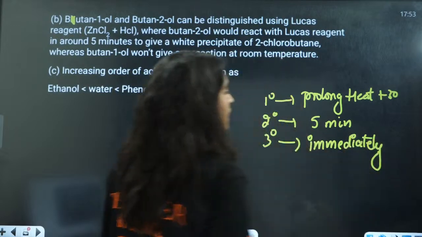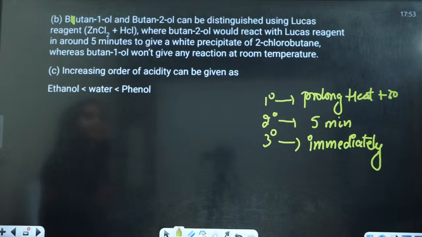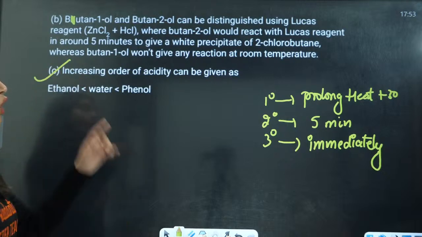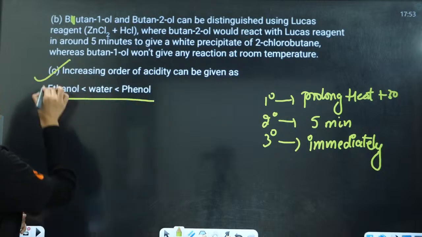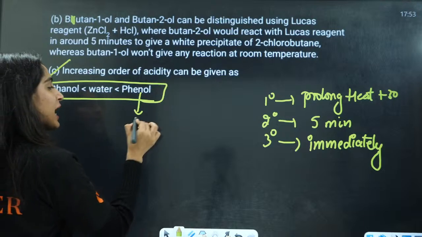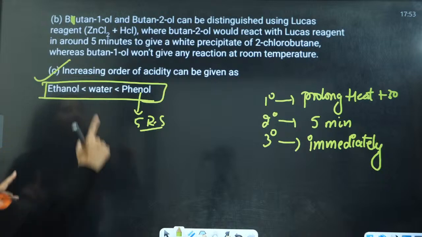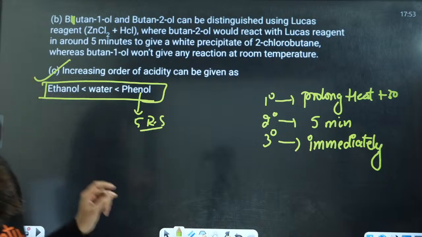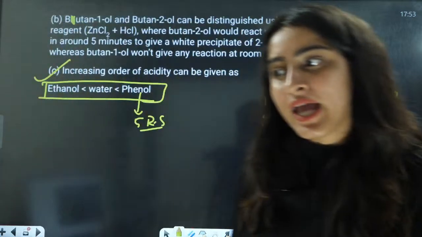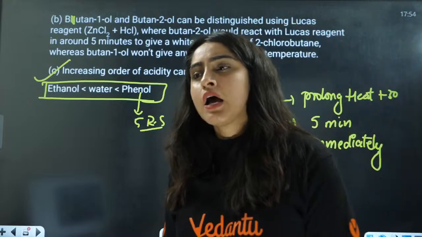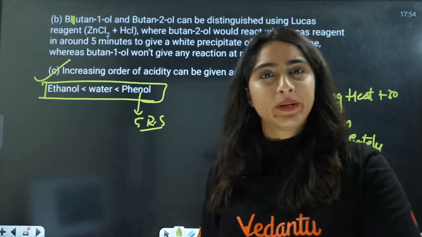Now increasing order of acidity. Phenol has 5 resonating structures, that is why it has maximum acidity. Then water. Then you have ethanol here. For 1 degree we say almost no turbidity only.